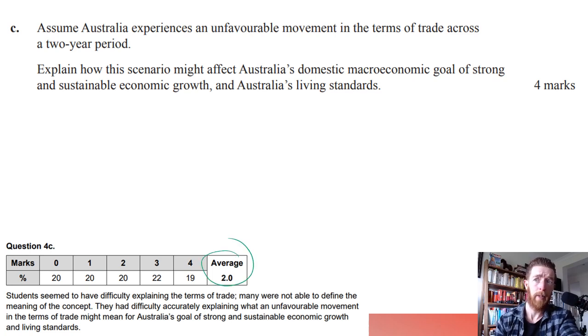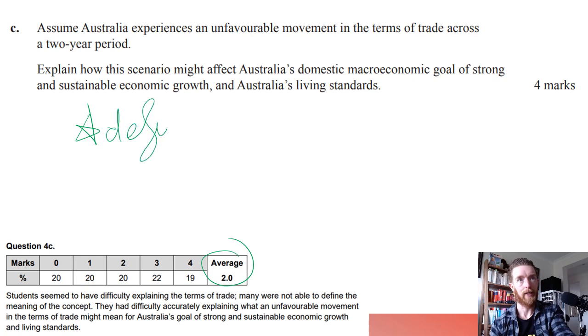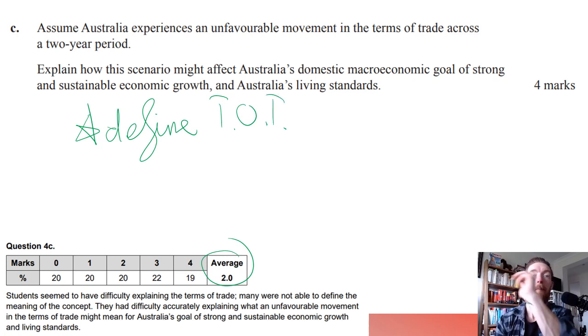Slightly over a pass if you're in my school, where 40% is apparently a pass mark. But students seem to have difficulty explaining the terms of trade, and many were not able to define it. So being able to define the terms of trade is a good skill to have. It is a ratio of the export price index over the import price index. Good to be able to do that. So define the terms of trade, get good at that, have that definition somewhere.